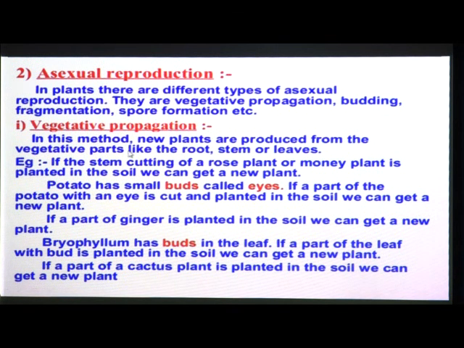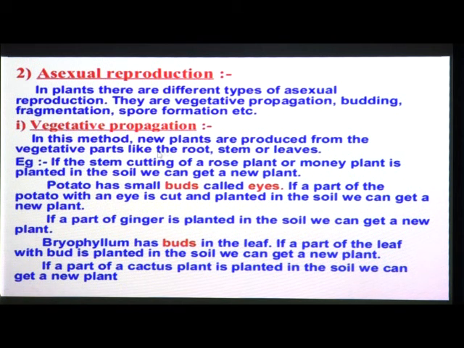In this method, new plants are produced from the vegetative parts like the root, stem or leaves. See, I am going to read one more time what exactly vegetative propagation means. In this method, new plants are produced from the vegetative parts. The vegetative parts are root, stem and leaves only.